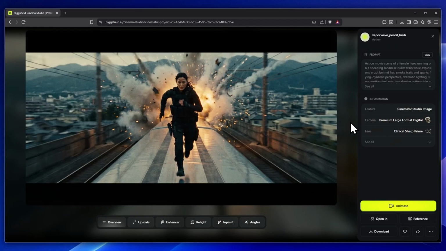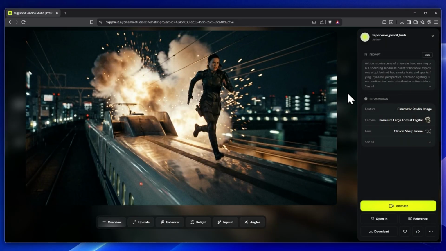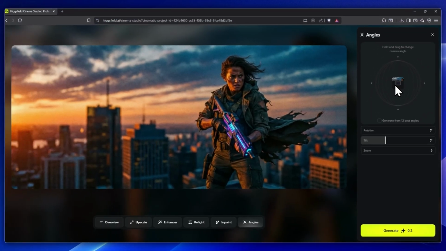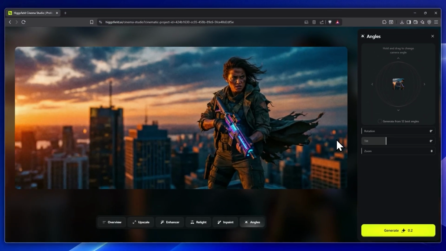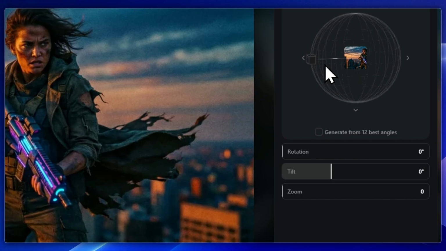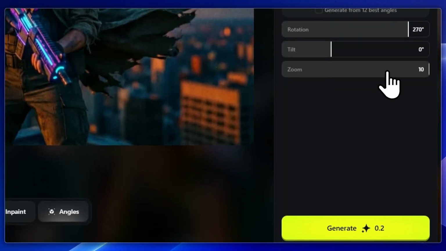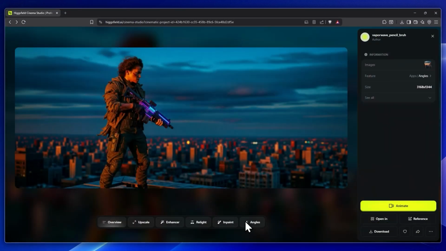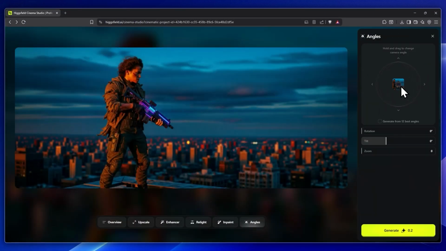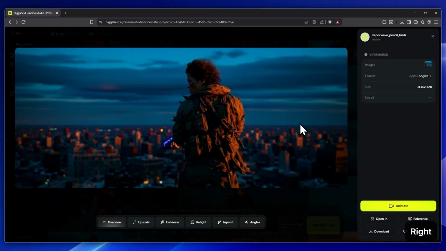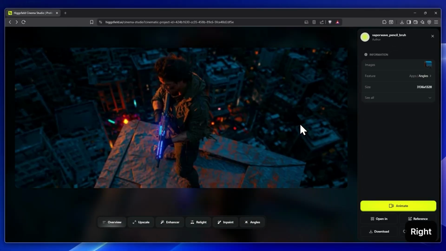But in Cinema Studio 2.0, your image becomes a space. You can actually enter the frame as a navigable 3D environment. You can move within the scene, shift your camera position, adjust the perspective, refine composition, and capture new shots without regenerating everything from scratch. It feels less like typing prompts, and more like walking onto a digital film set with a camera in your hands. This is virtual cinematography, built directly into generation.